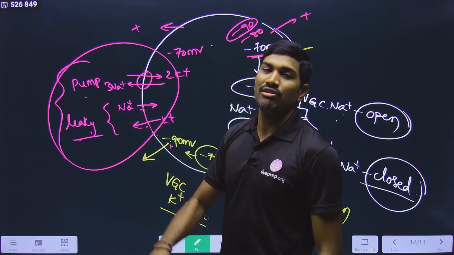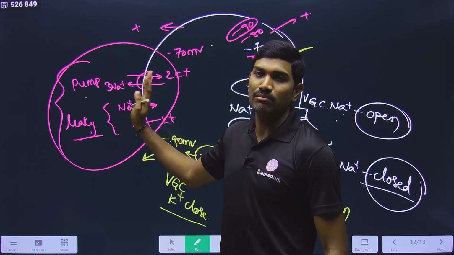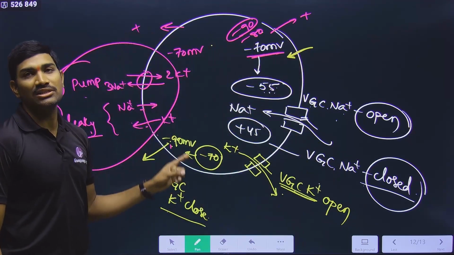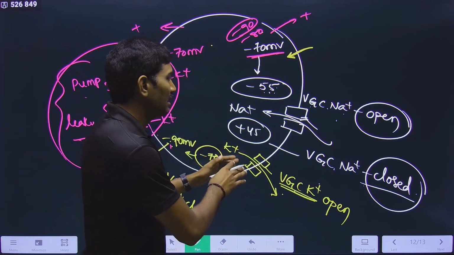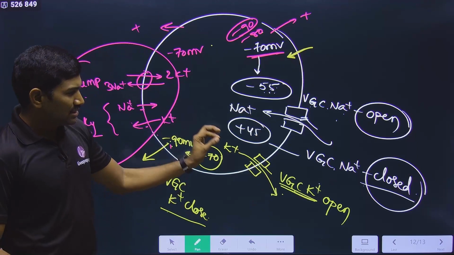Now leaky channels will play a very significant role along with the pump. Anyhow, the pump is ultimate. That is very important. So this is how exactly the membrane potential will be changed. These are some things that we are talking about during nerve impulse generation and conduction. I hope now we understood this. Anyhow, step by step I will explain.